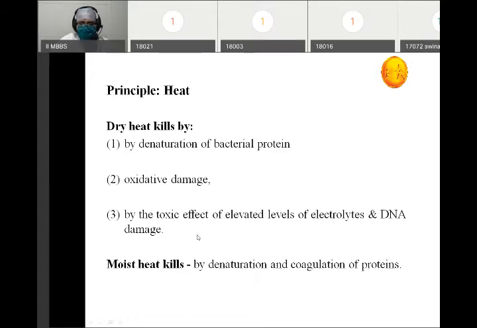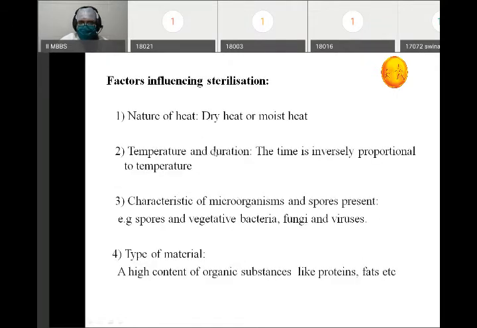Second is moist heat. How does the moist heat kill? It kills by the denaturation and coagulation of proteins. So moist heat has only one mechanism, and dry heat has three mechanisms of sterilization. Now there are various factors which will influence sterilization by heat. First is the nature of heat, whether it is dry heat or moist heat which we are using. Second is the temperature and duration.